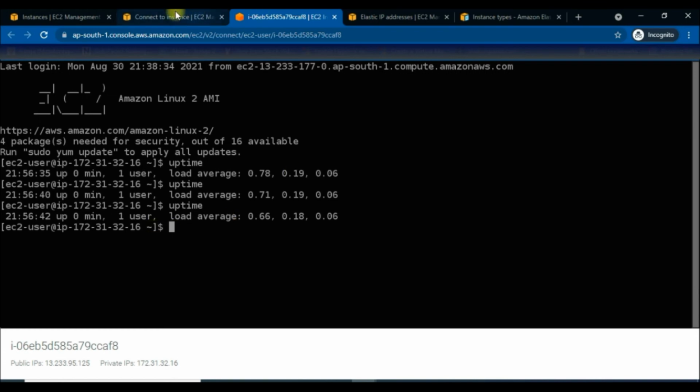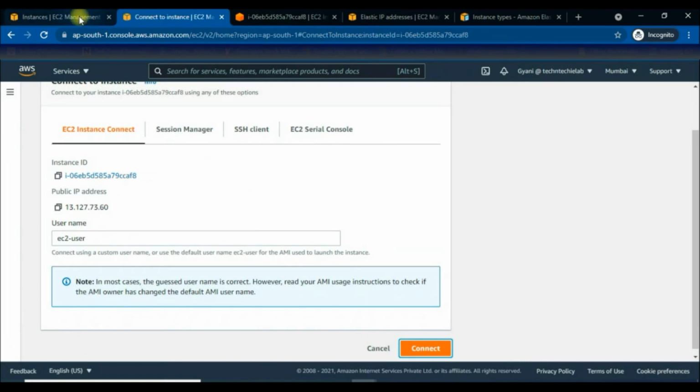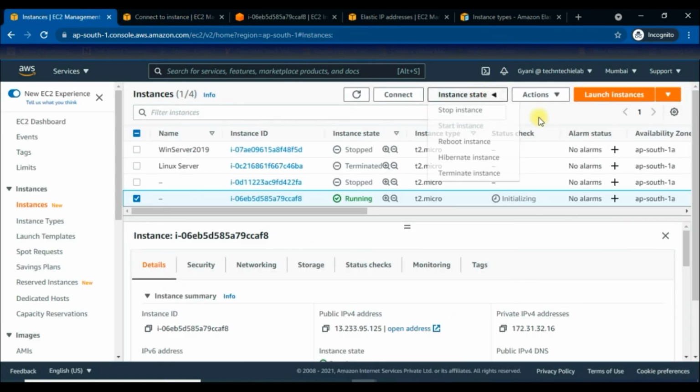So as we can see now, when we run the uptime command again, yes, we are now getting 1 minute of uptime. It shows that the instance has been up for 1 minute. Up to here, all good. Great. And now we are going back to hibernate the instance. How to do this? We will go to instance state and then go for hibernate instance.